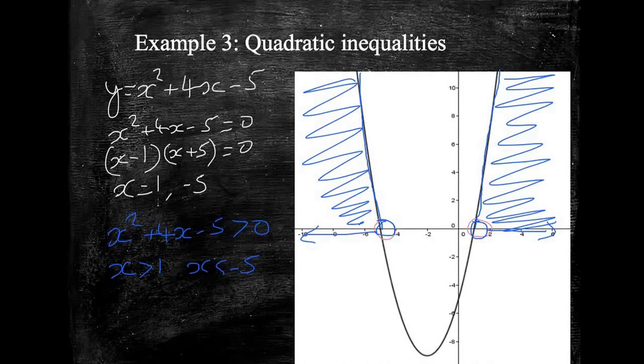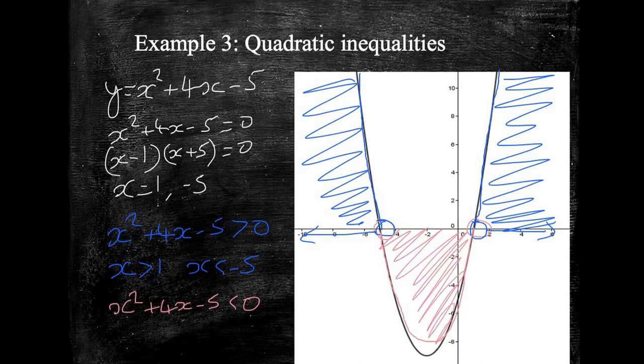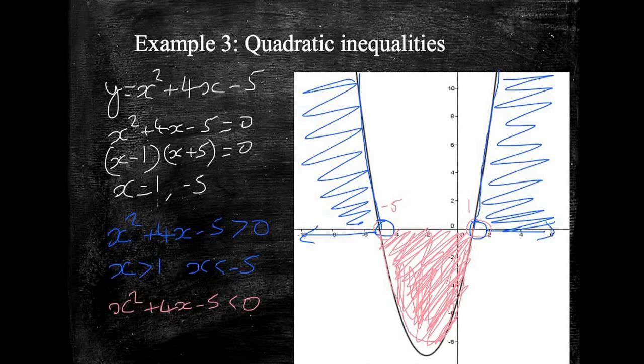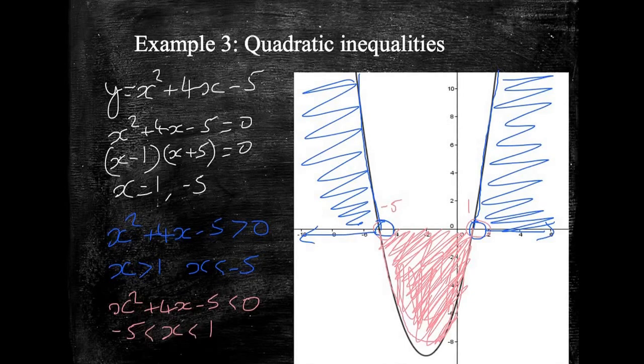Now if it said x squared plus 4x minus 5 is less than 0, then the areas that it's less than 0 are all the areas down here. It's this bit of the curve here. So all the values that lie between minus 5 and 1 give this shaded region down here in pink. So x has got to be less than 1 and minus 5 is less than x.